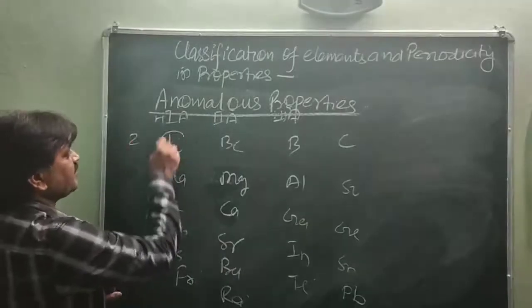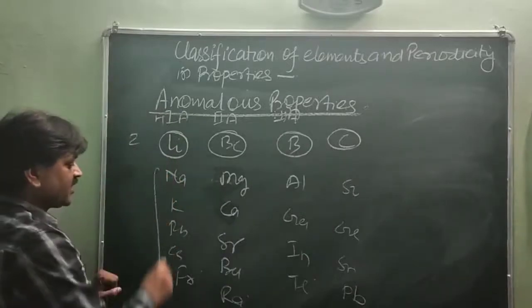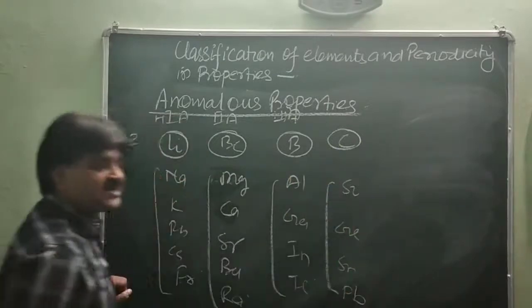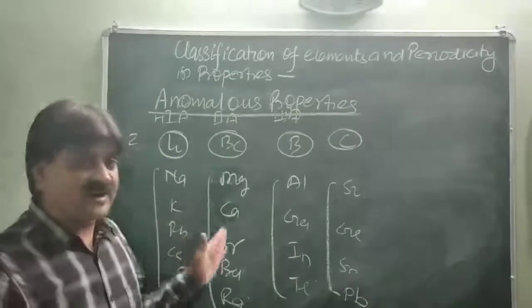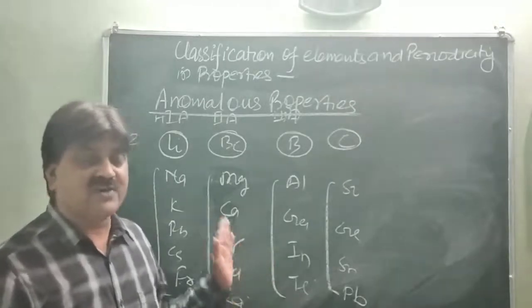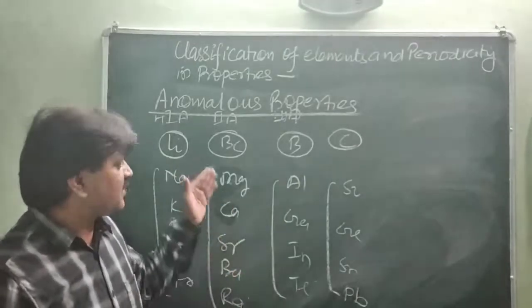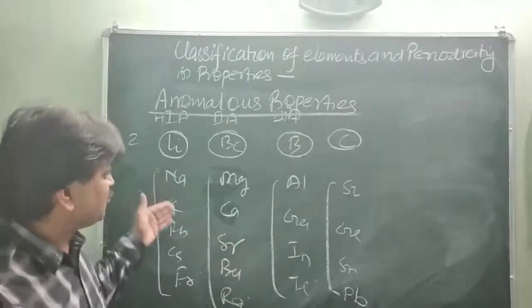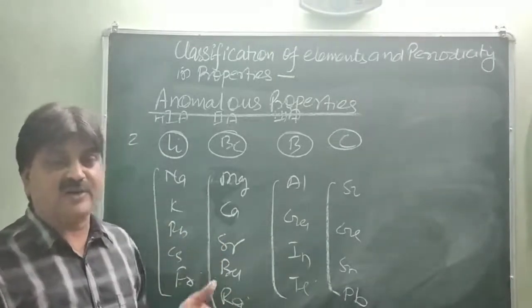In this manner you will see the fourth group, or group 14 elements. The first element of each group in the second period shows somewhat different properties to the rest of the members of the same group, and this property is known as the anomalous property. The placing of elements is on the basis of their physical and chemical properties, but the first element of each group shows somewhat different properties. Such a property is known as the anomalous property. Why does the first element of each group show somewhat different properties to the rest of the elements? Or you can say, what is the cause of the anomalous property?